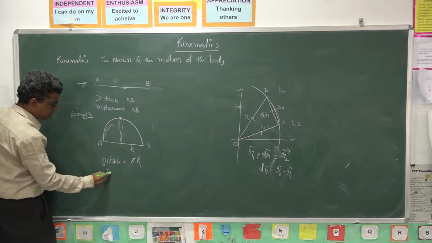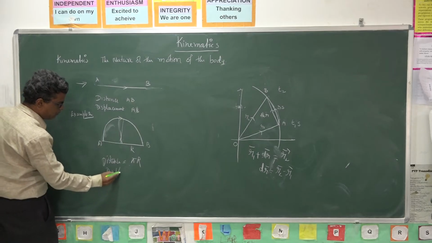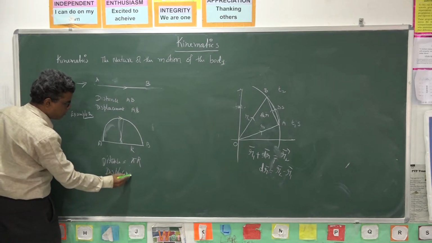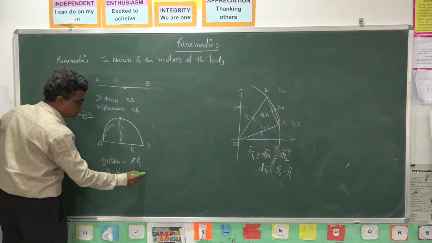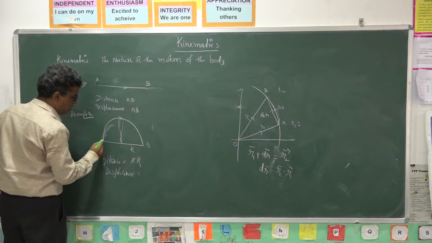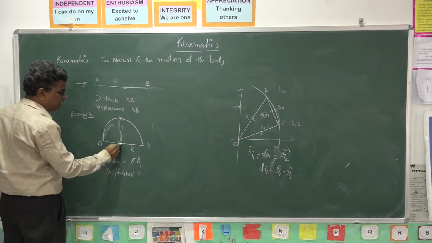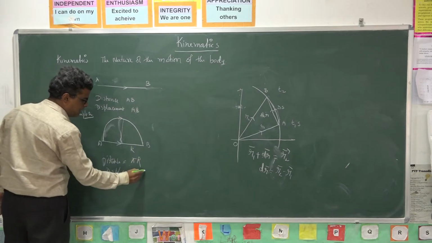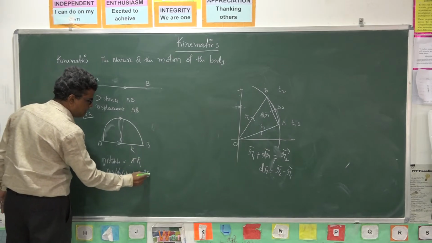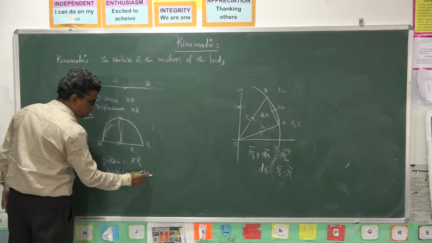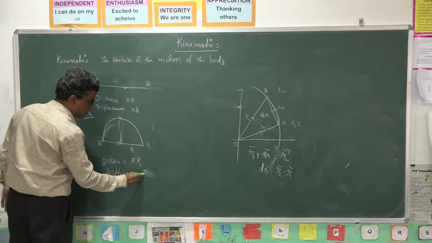What is the displacement? Displacement is the shortest distance between the initial and final positions. That is AB. What is AB? That is nothing but 2r.